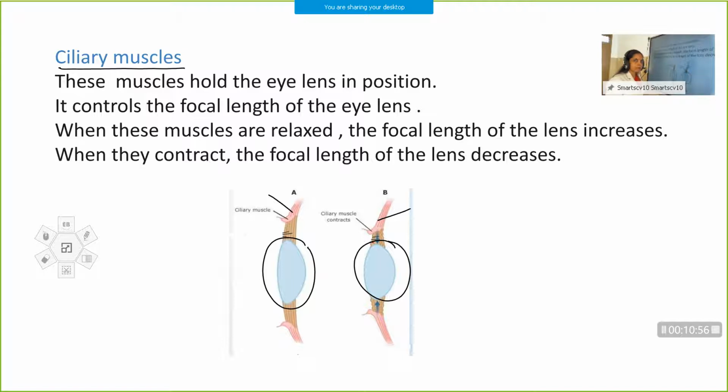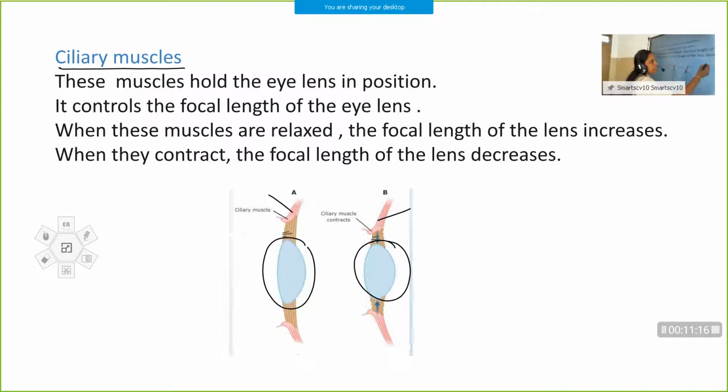It is made up of a transparent, jelly-like muscular material, but it is biconvex in nature. So with the help of ciliary muscles, I can change the focal length of the eye lens.